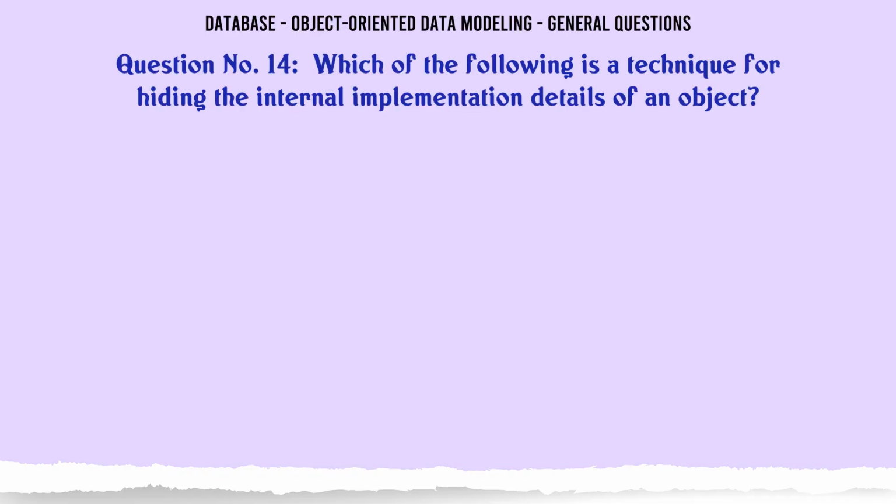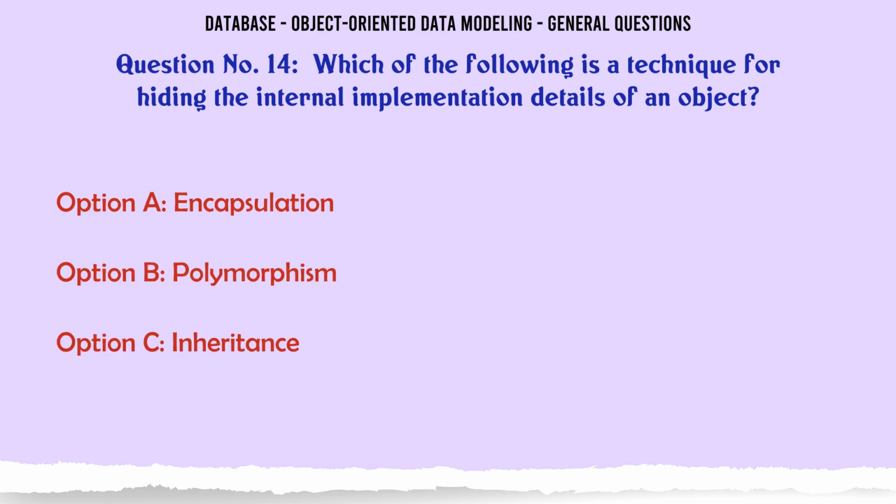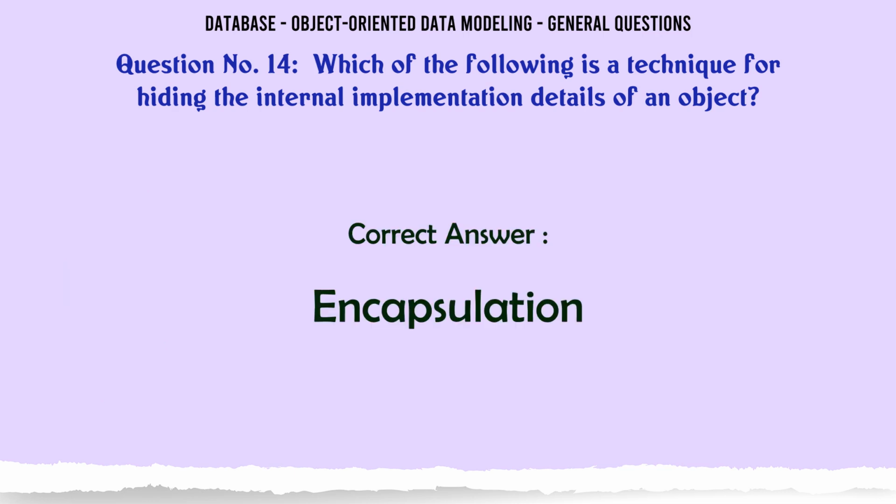Which of the following is a technique for hiding the internal implementation details of an object? A. Encapsulation. B. Polymorphism. C. Inheritance. D. All of the above. The correct answer is encapsulation.